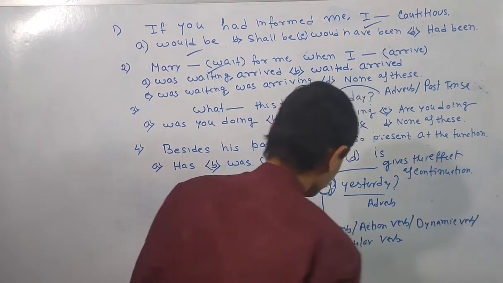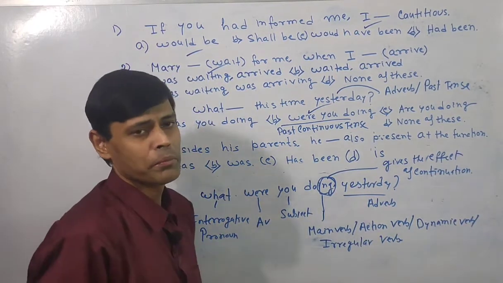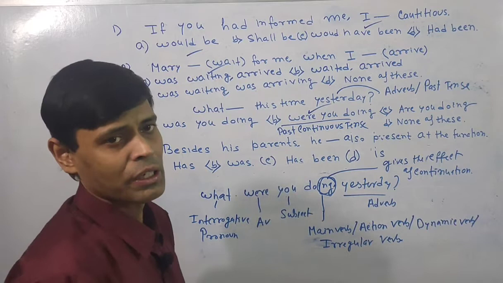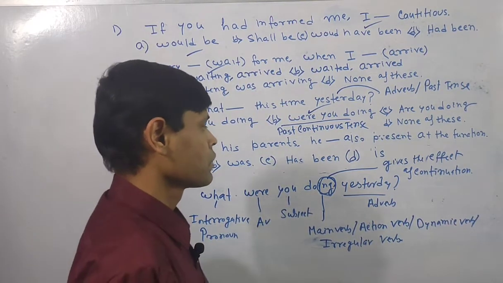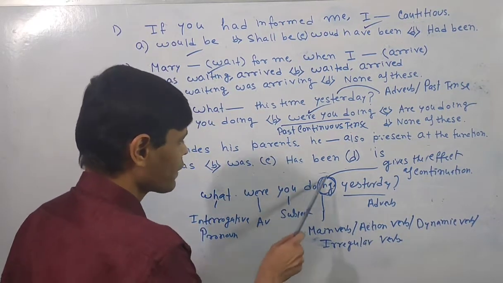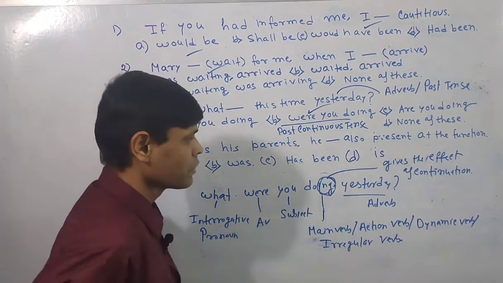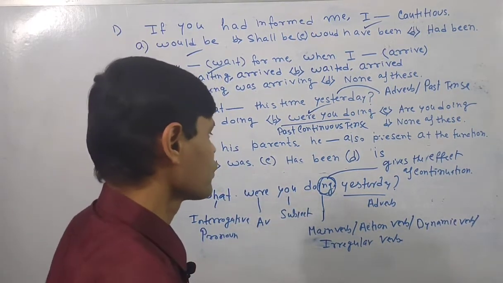Actually, what I am going to say is that whenever we add ing form to the main verb, it gives the continuation sense in the sentence. So it is because of the existence of the ing form within the sentence that it gives the continuation effect.